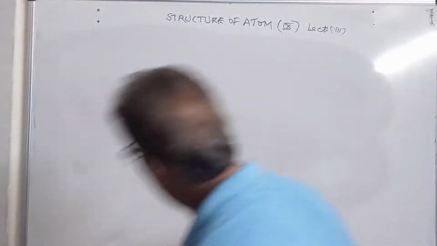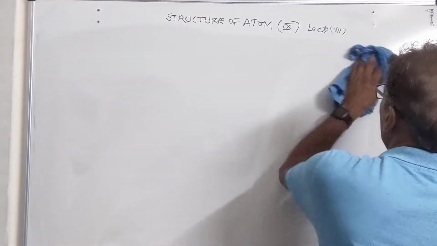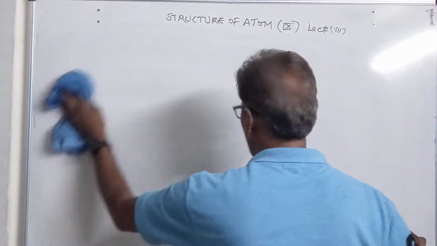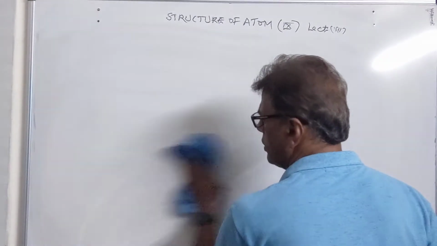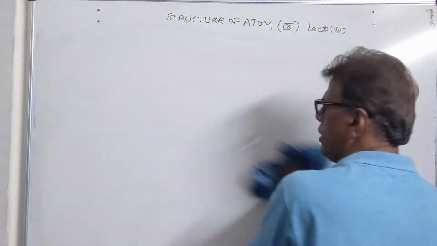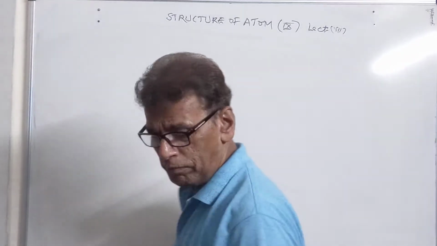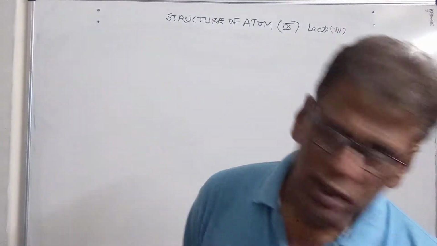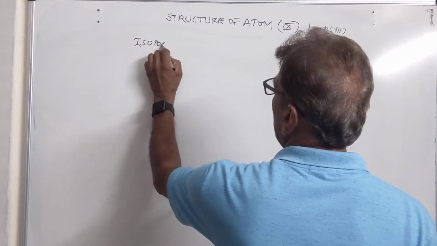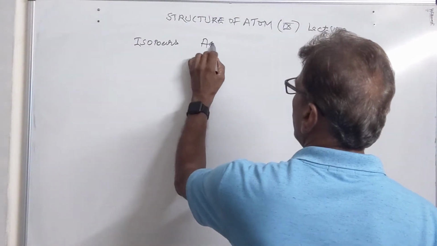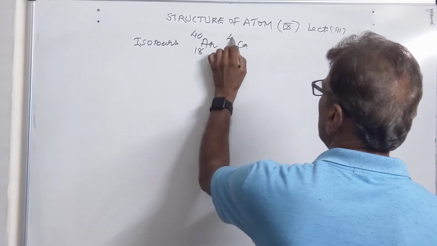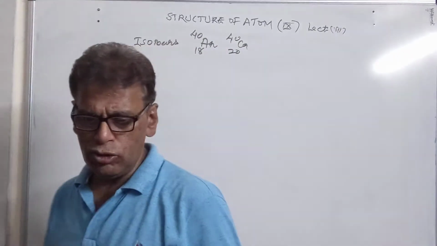So argon and calcium are called isobars because they have the same mass number but different atomic numbers. So these are the isobars of 2 elements: argon 18 and 40, calcium 20 and 40.